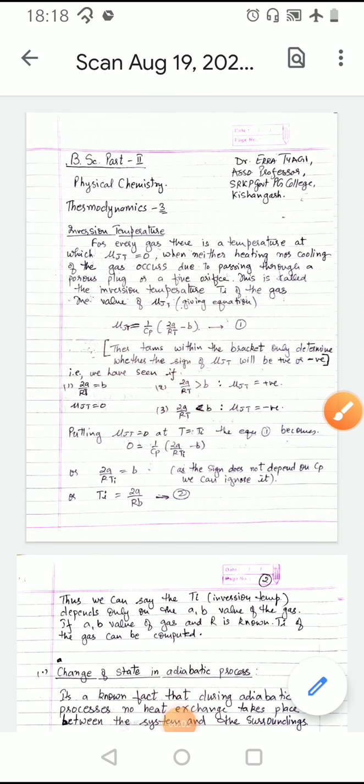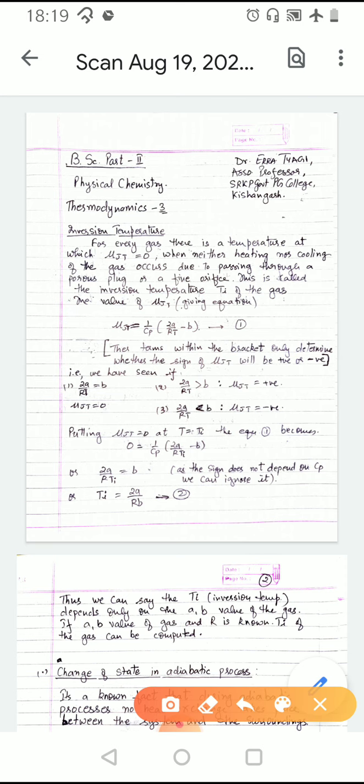In continuation of the last video on thermodynamics of BSc Part 2 Physical Chemistry, we will continue with some more topics. The first topic is inversion temperature. It is seen that for every gas, there is a temperature at which the value of mu JT is equal to 0, when neither heating nor cooling of the gas occurs due to passing through a porous plug or a fine orifice. This is called inversion temperature and it is denoted by Ti.